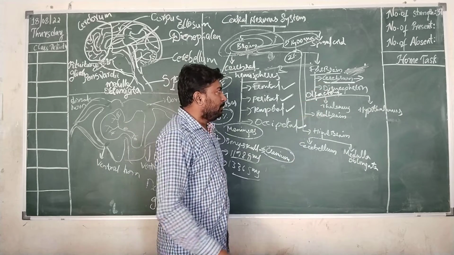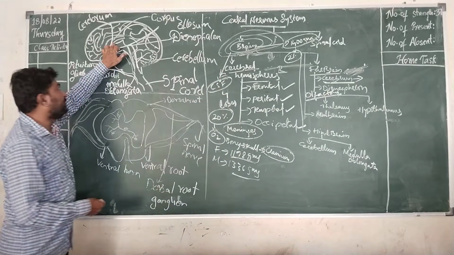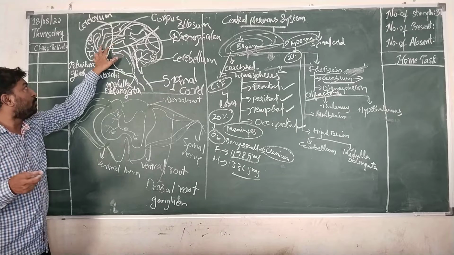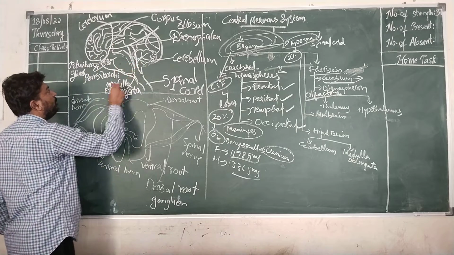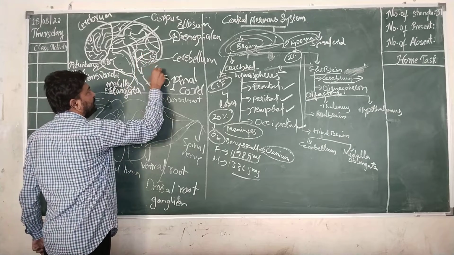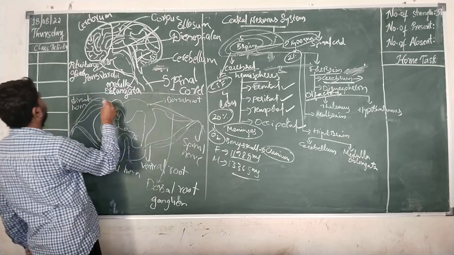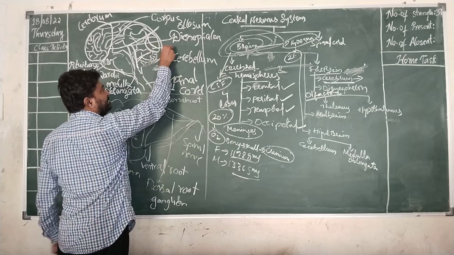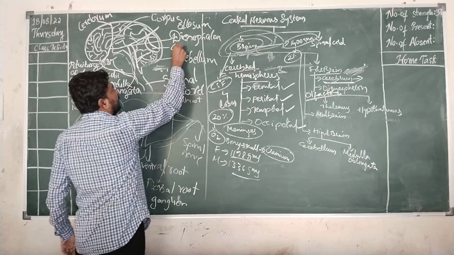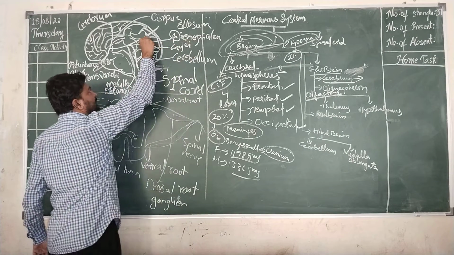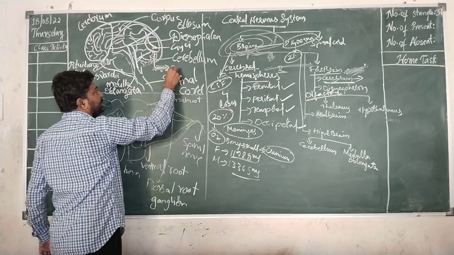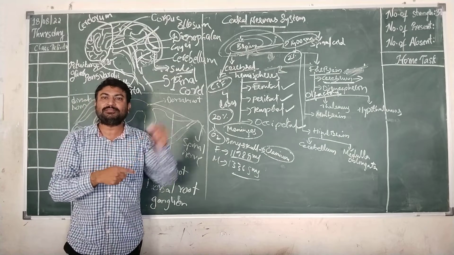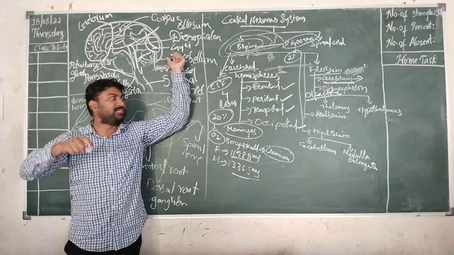Okay. Now this cerebrum, the entire portion which you are seeing, consists of grooves and elevations. The elevated portion, this entire tube-like structure, is known as gyri, G-Y-R-I, and the groove is known as sulci, S-U-L-C-I. The grooved portion is known as sulci, and the elevated portion which you are seeing is known as gyri.